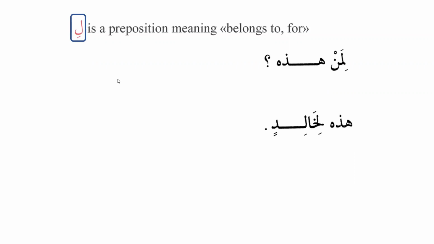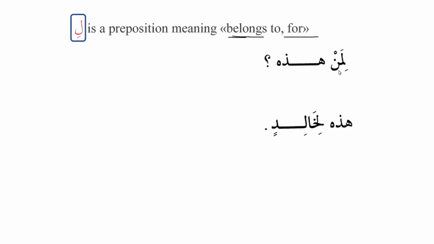We have already learned 4 prepositions: fi, min, ila, and ala. So 4 of them we have learned, starting from lesson number 3 and then continued. And now, inshallah, we are going to learn about the preposition li. It is used to give the meaning of belongs to or for. So this is the fifth preposition that we are going to learn, which is li.